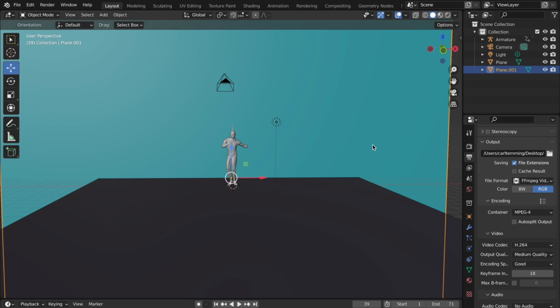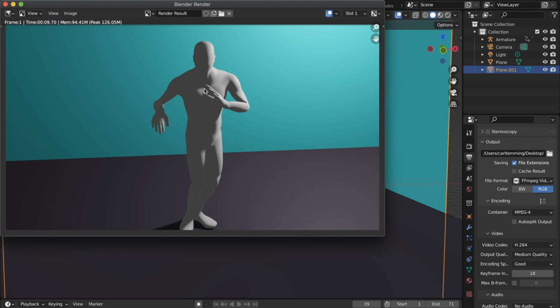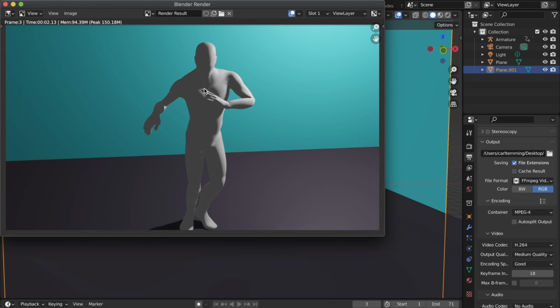So now I'm just going up here again to file, to render, and then go to render animation. And yeah, then this whole thing will render. So just click on that, and then it will take like some minutes. Now we will just wait, and then I will be back when it's done rendering, and then I will show you how we can upload this to OpenSea and turn it into a real NFT.